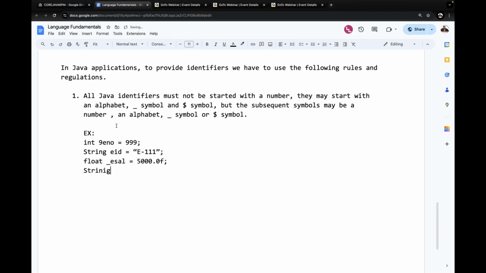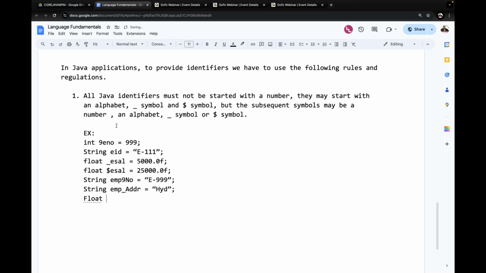Next one, maybe float $sal. float esal = 25000.0f, for example. After that, String emp9no = 999 or maybe efn999. Then after that, String emp_address_area = Hyderabad.